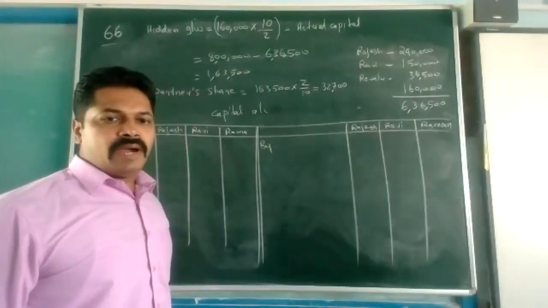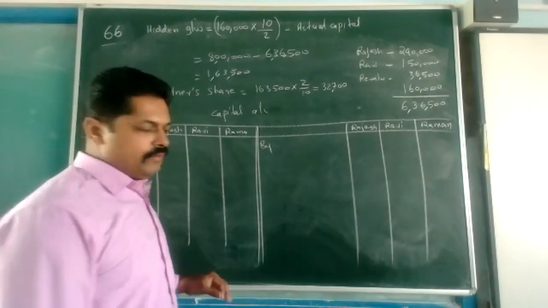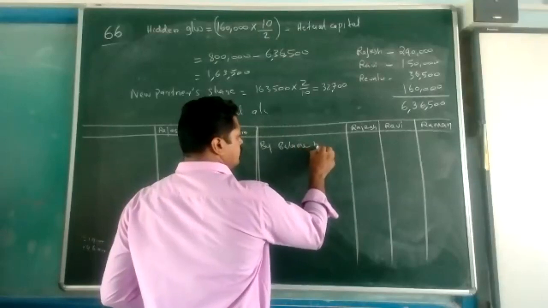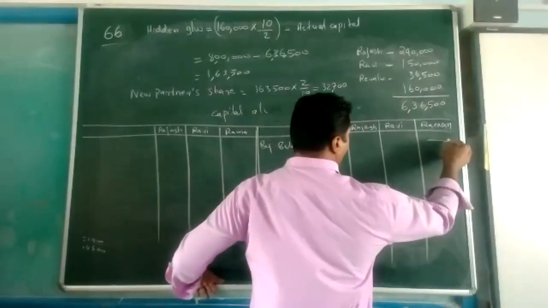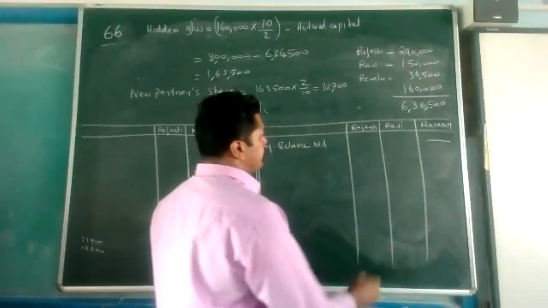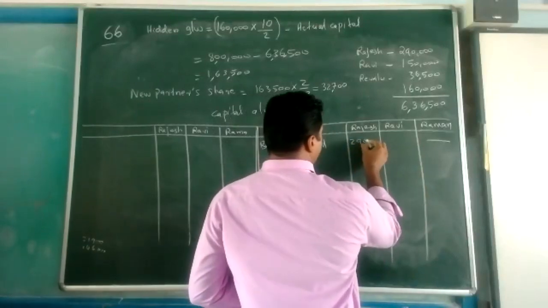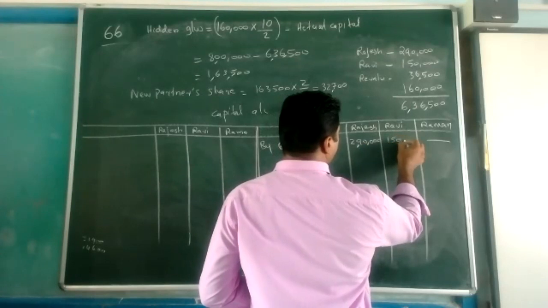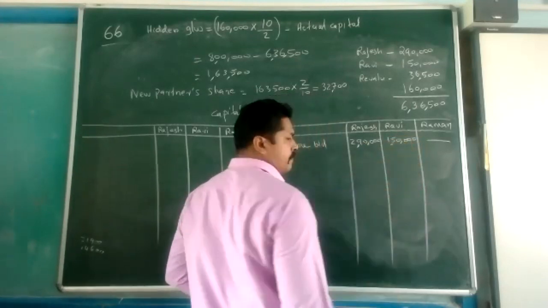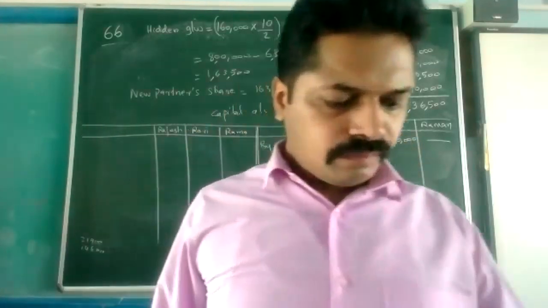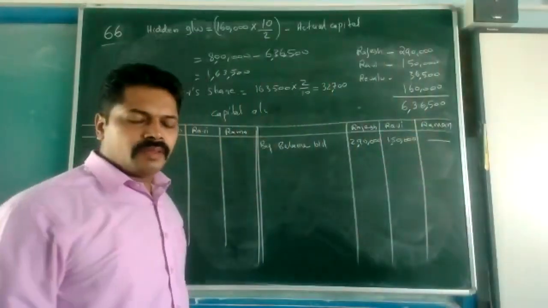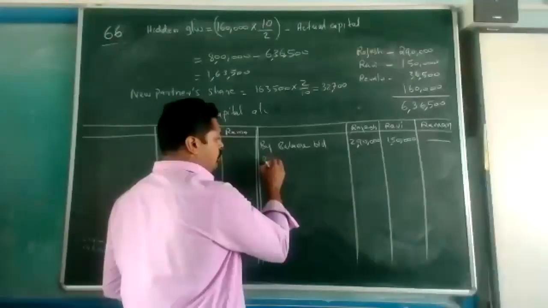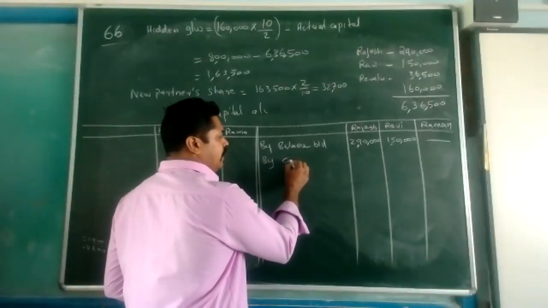First item will be balance brought down. From the balance sheet, we are bringing the balance. Next item, the new partner is bringing his capital. Writing will be by cash.